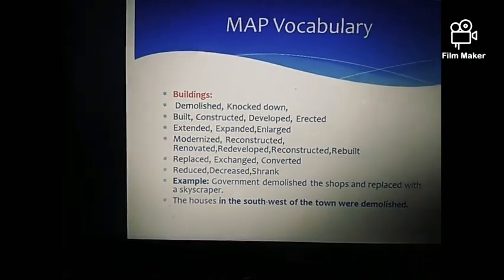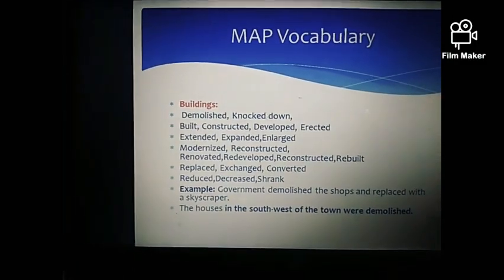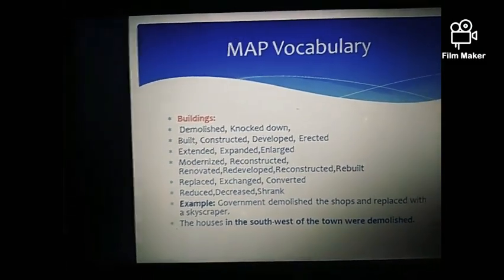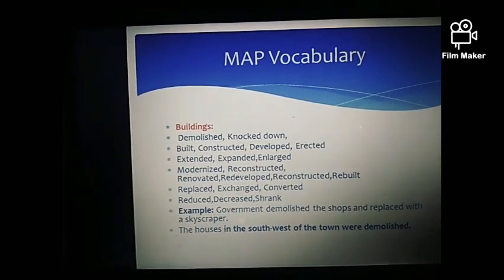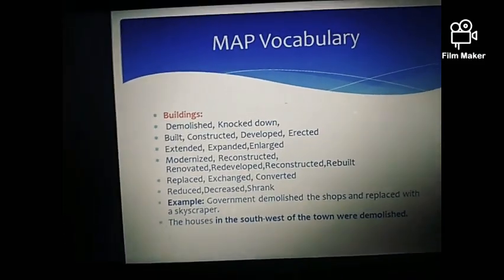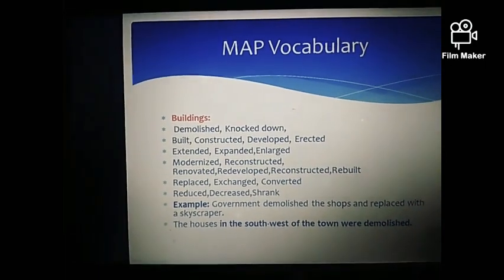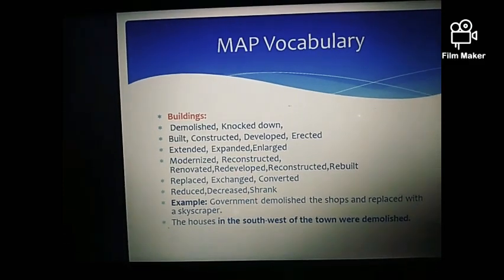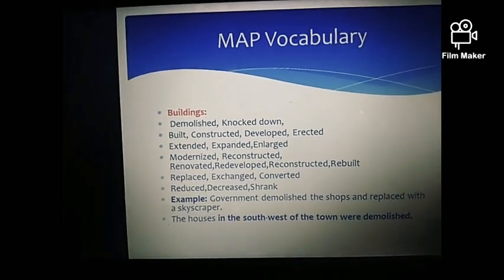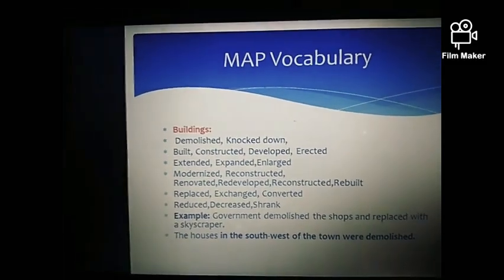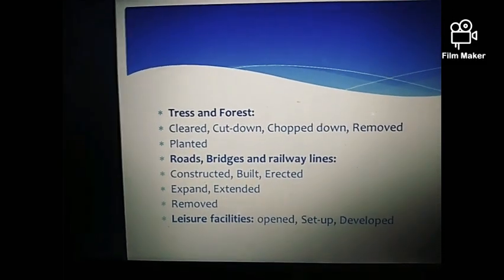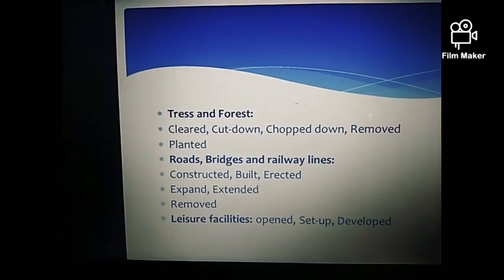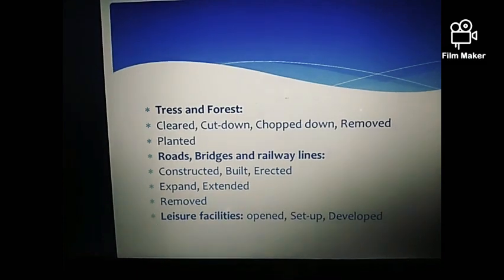For example, government demolished the shops and replaced them with skyscrapers. Government demolished the shops, means shops were removed and at that place a skyscraper was built. In second one, the houses in southwest of town were demolished. Houses that were located in the southwest of town were demolished. And next we have vocabulary for trees or forest. Sorry, I misspelled the spellings of trees in hurry.